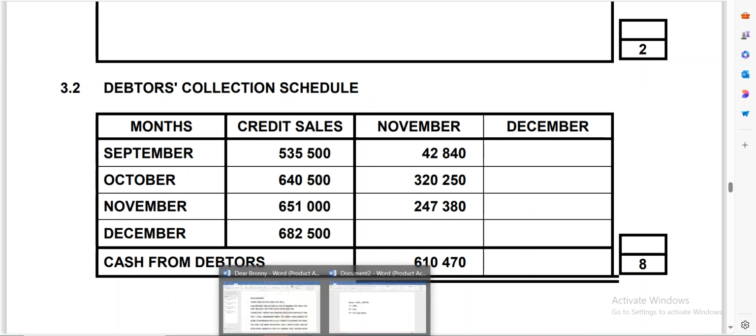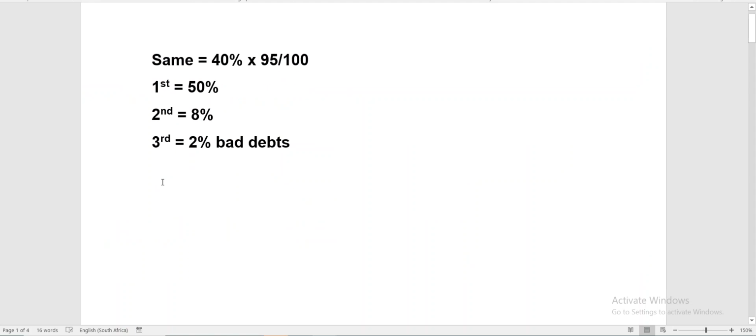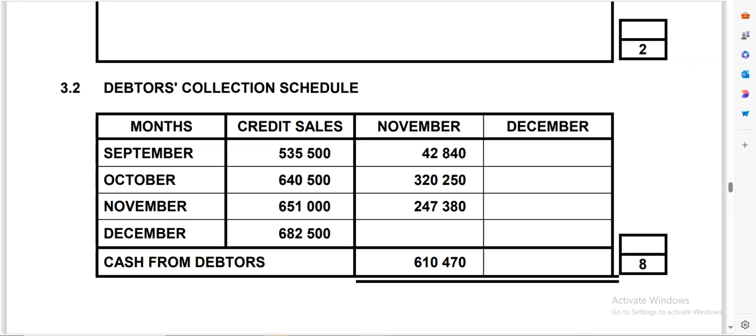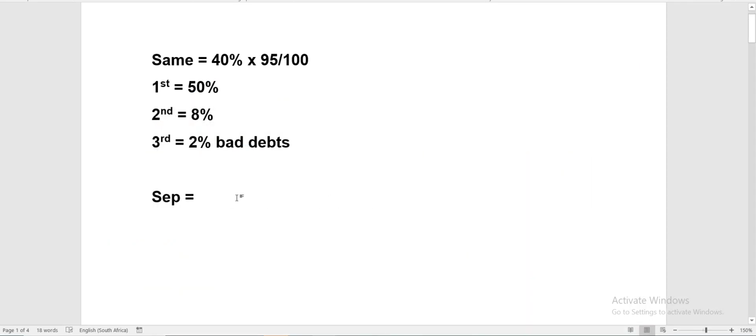Let's start with September. Now when I'm in September, my credit sales, according to here, is equal to 535,500. So I'll write that: 535,500.